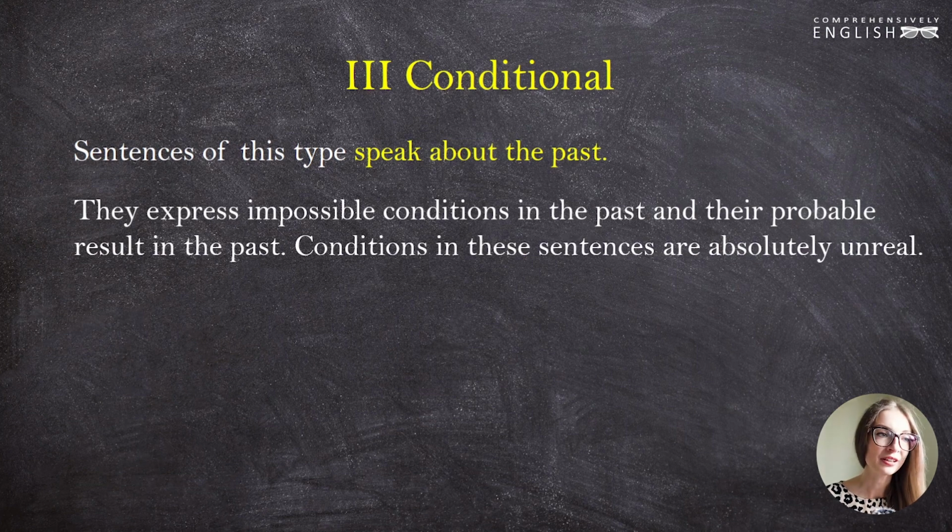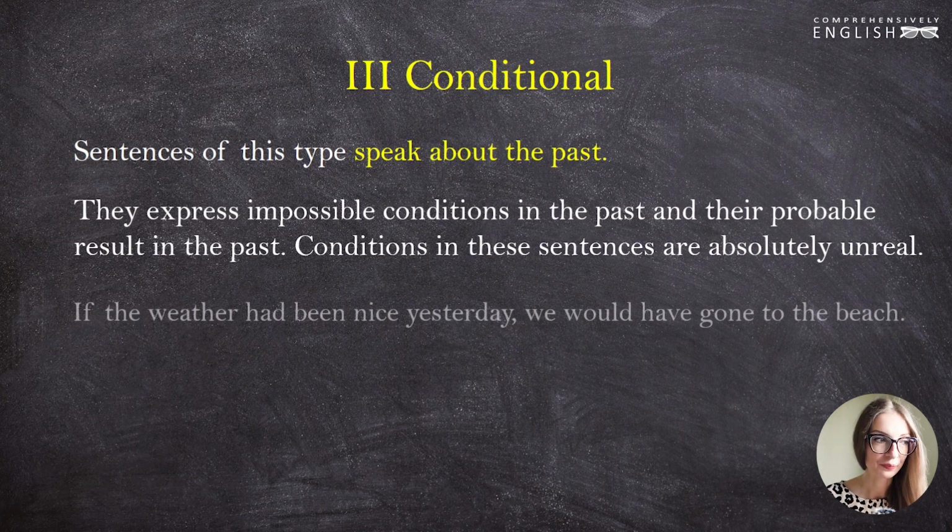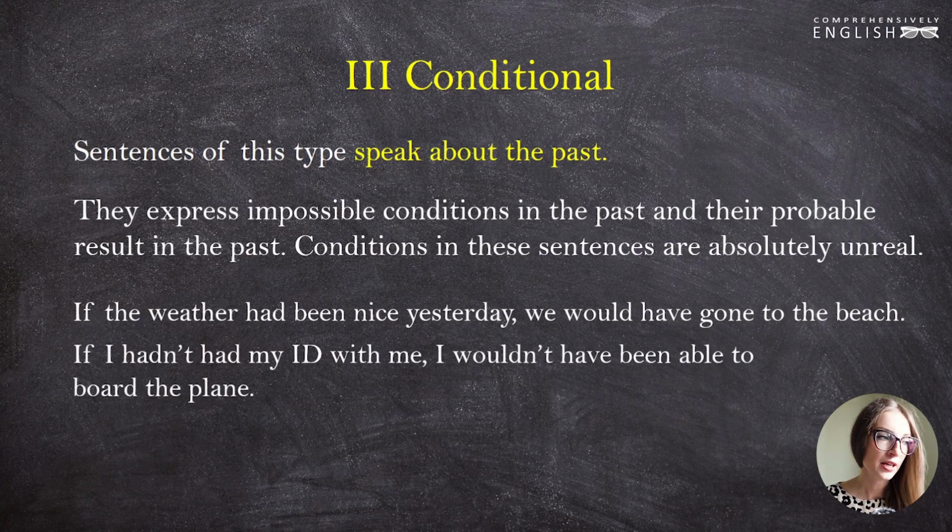They are not real and will never be real. If the weather had been nice yesterday, we would have gone to the beach. If I hadn't had my ID with me, I wouldn't have been able to board the plane. Here we speak about two situations that we left behind. Two situations from the past, and we cannot change them anymore.